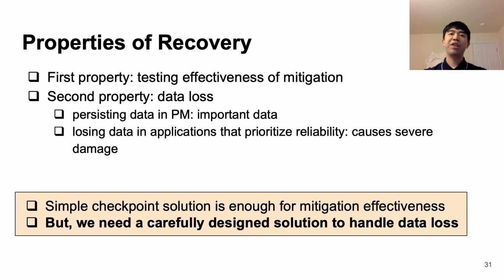Looking at the properties of recovery that the two different recovery approaches have: first is the effectiveness of mitigation, and second is data loss. While it is true that standard checkpointing does end up fixing the system to a good state, satisfying the first property, when you persist data in PM, it's implied that you do care about the persistence of your data, and losing data in applications that need to reliably store the data can cause severe damage. As a result, for these types of applications, we need to use a carefully designed solution to handle data loss properly.